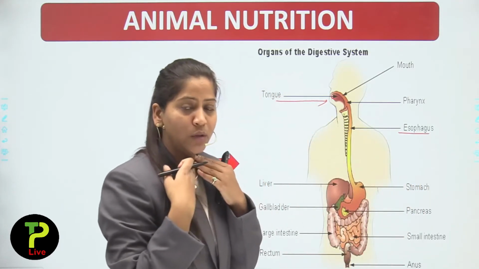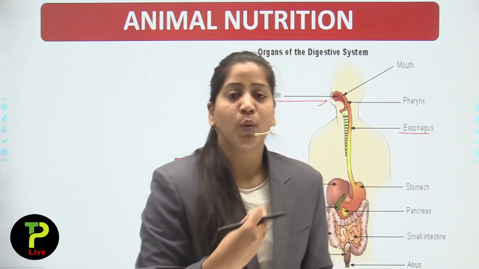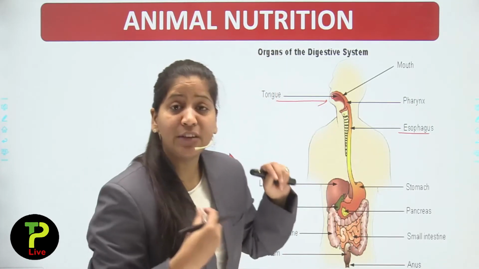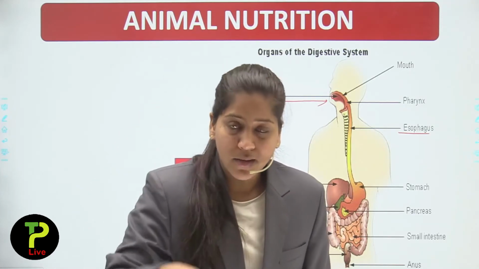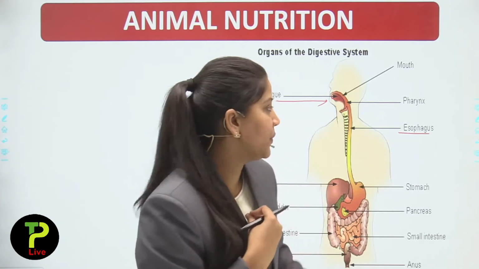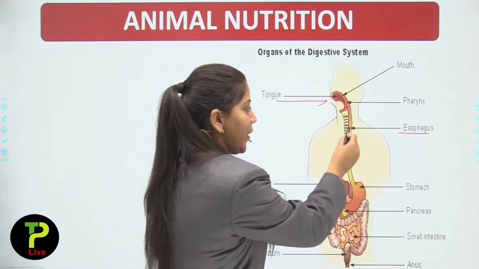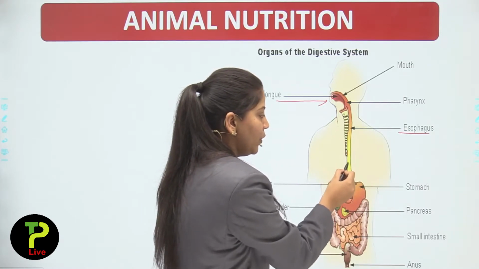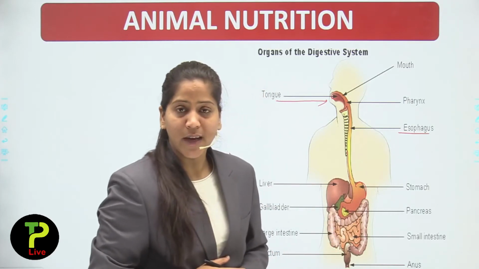After our mouth ends, the pipe starts, which is known as the food pipe, and the scientific term for the food pipe in which food enters after ingesting is esophagus. After the esophagus, the food will move inside the stomach.